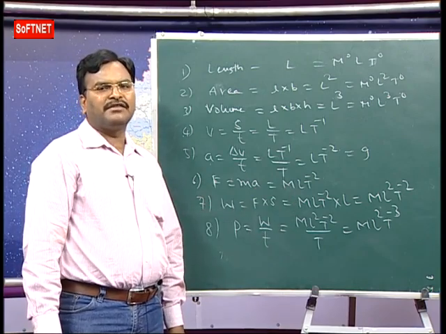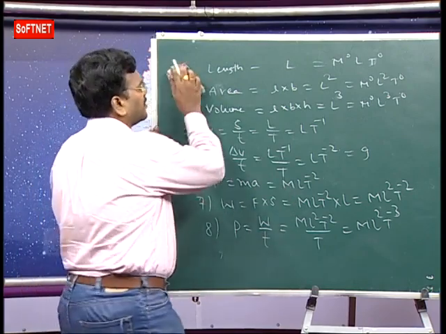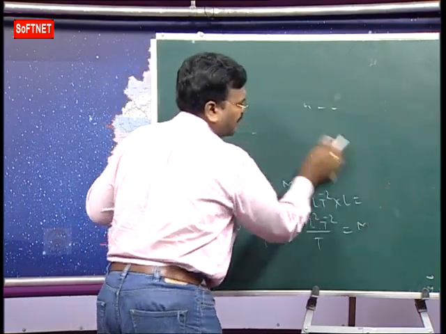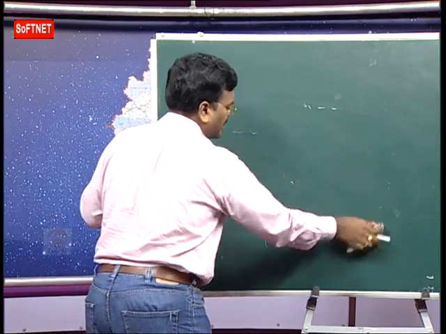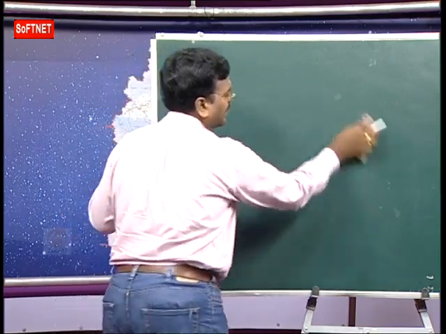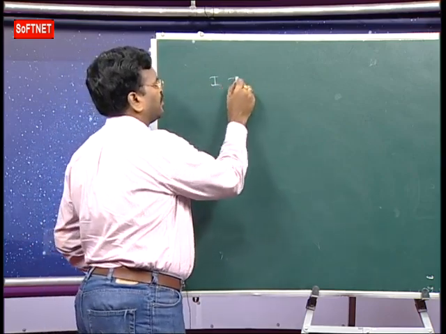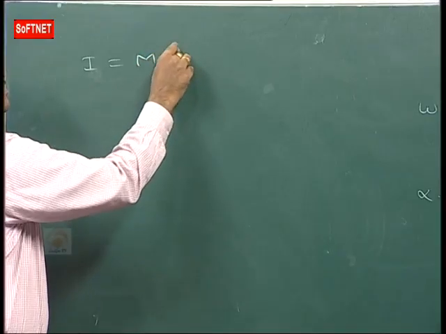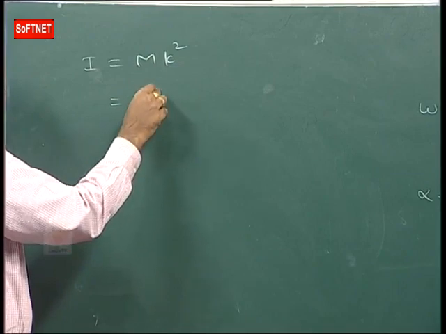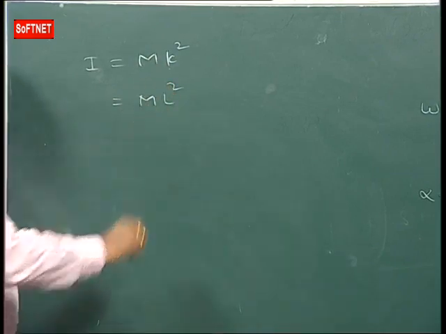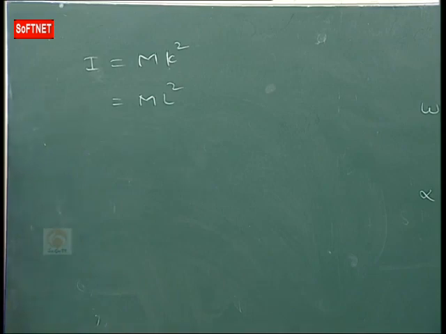Next we have moment of inertia. Moment of inertia means what? MR square or MK square. What is K? Radius of gyration. Moment of inertia, I is equal to MK square. The dimension formula for mass is M. K is nothing but distance, so ML square. This is the dimension formula for moment of inertia.